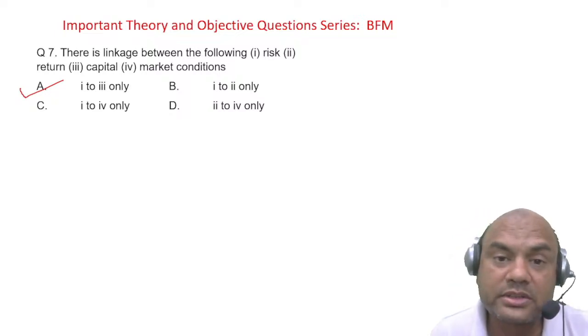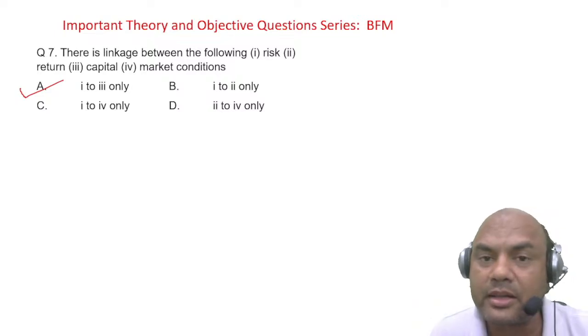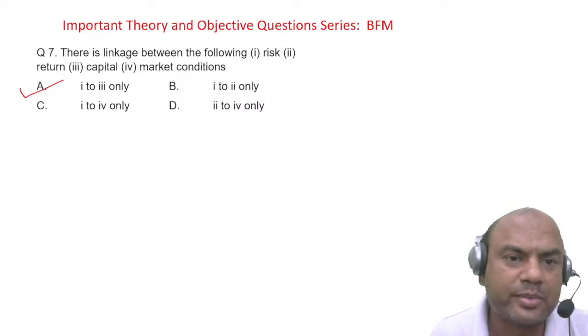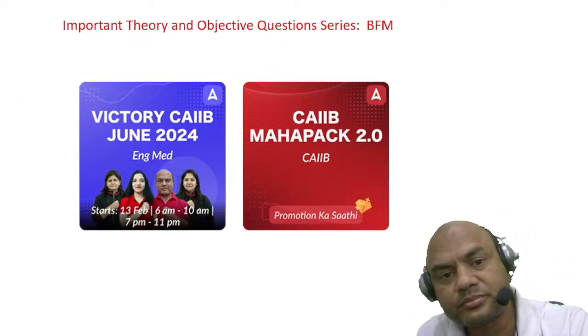But what you can do is combine these first three parts: risk, return, and capital, do some extrapolation, and then do the investment, right? So the answer is 1, 2, and 3.